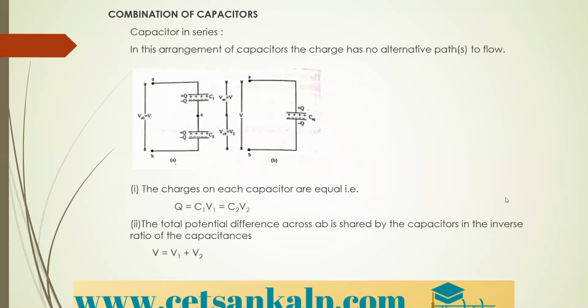Then the next concept is the combination of capacitors. We can combine two capacitors in two ways. One is in series and the other one is in parallel. So when the capacitors are connected in series, the charge on each capacitor is equal, that is C1 V1 for the first capacitor, and C2 V2 for the second capacitor. The total potential difference is given by V1 plus V2.